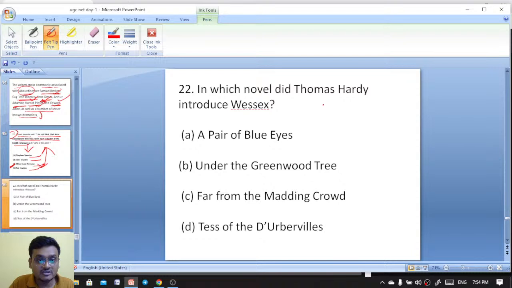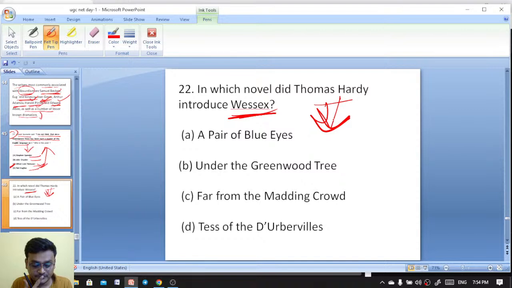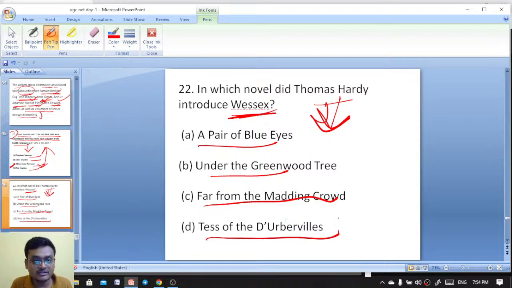In which novel did Thomas Hardy introduce Wessex? Earlier I had discussed it. In which novel did Thomas Hardy introduce Wessex? A Pair of Blue Eyes, Under the Greenwood Tree, Far from the Madding Crowd, or Return of the Native? In which one do we find the introduction of Wessex?